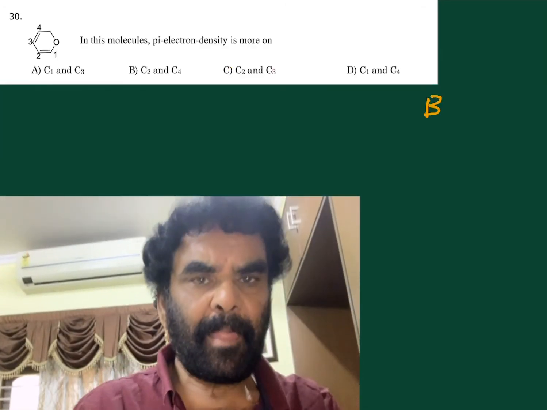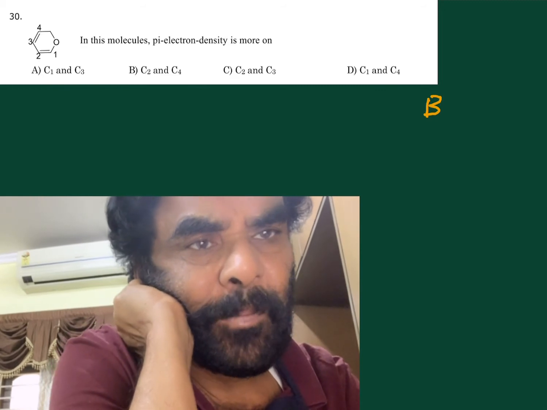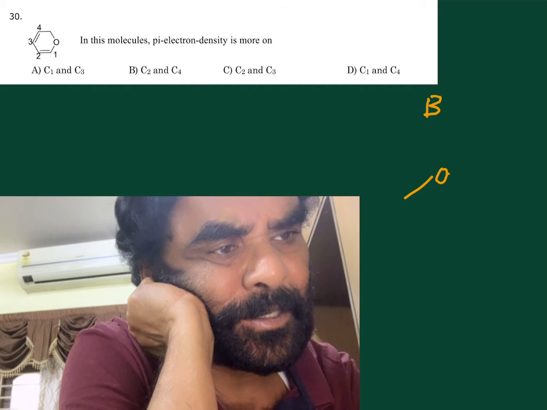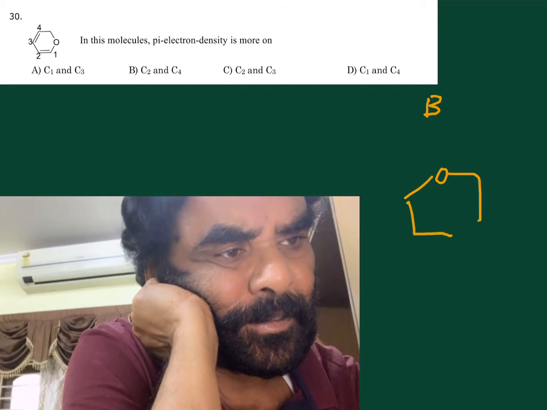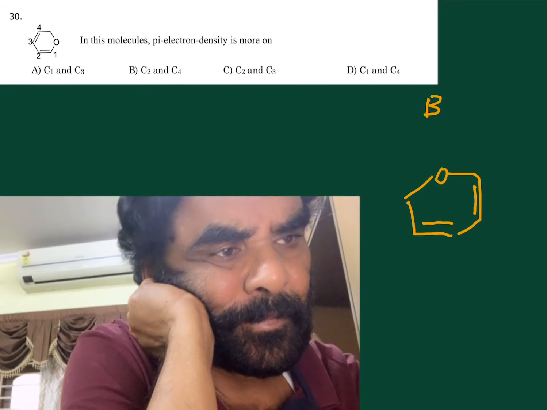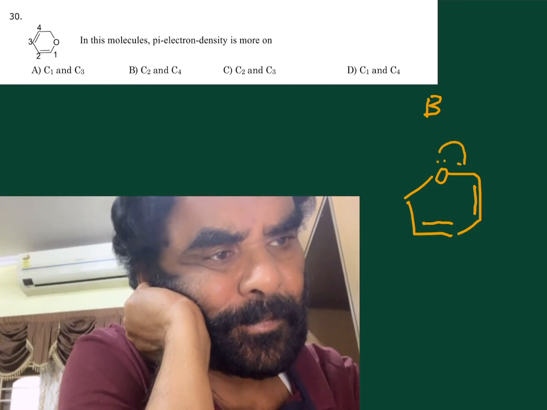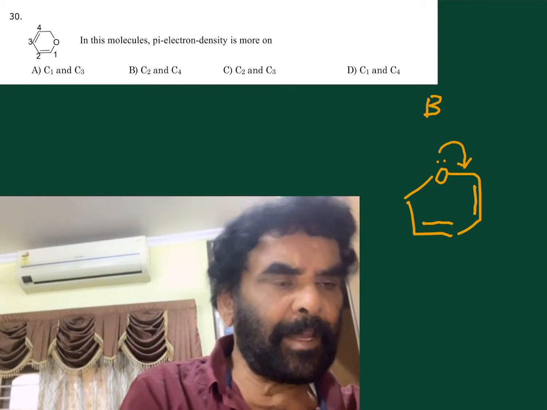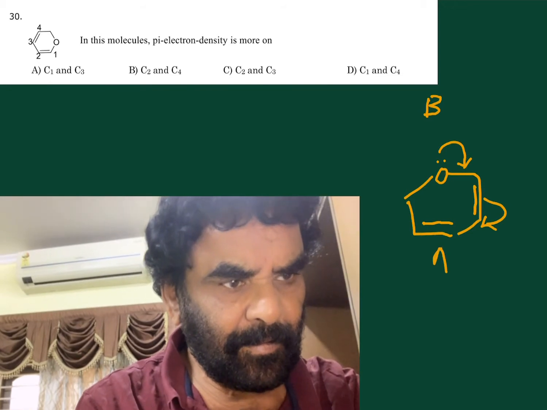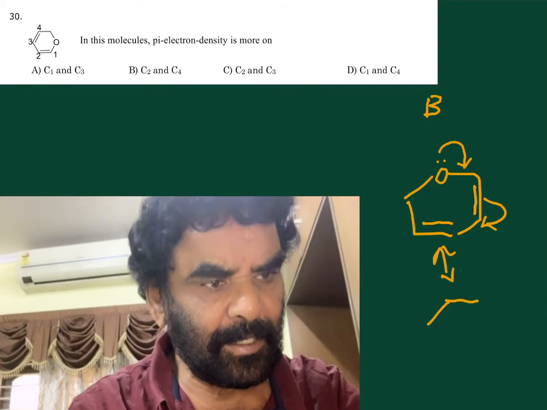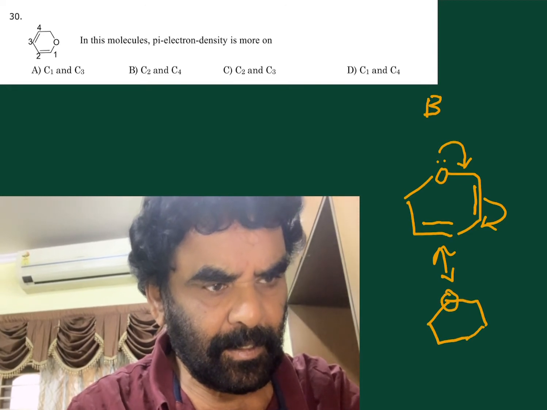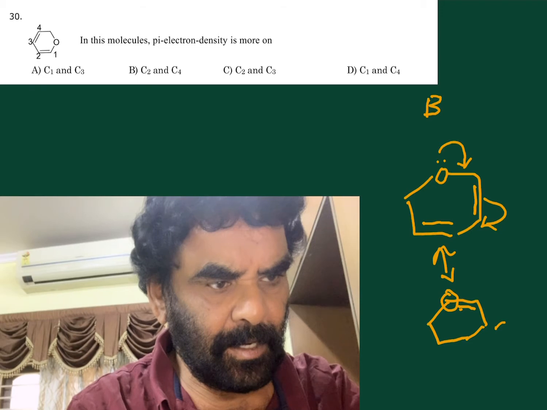Next, in this molecule, the pi electron density is more on which position? Let us write the resonance structures. Pi, lone pair, pi conjugation. This is the first resonance structure. This is the second resonance structure. Here, negative charge.